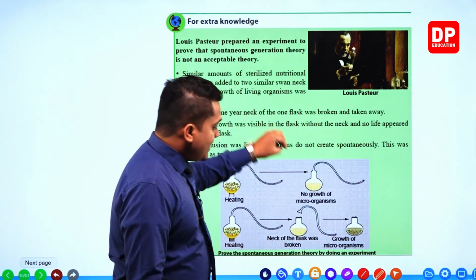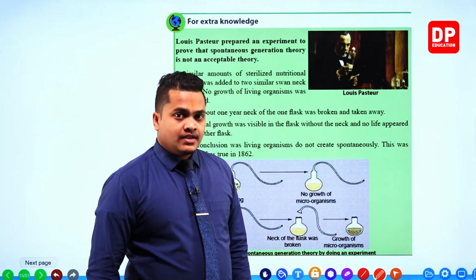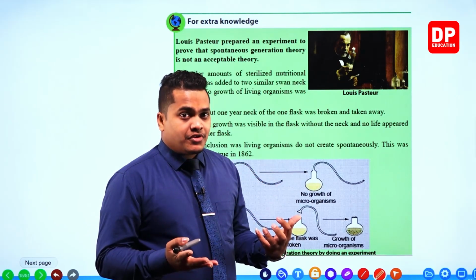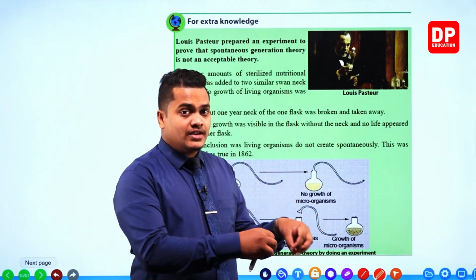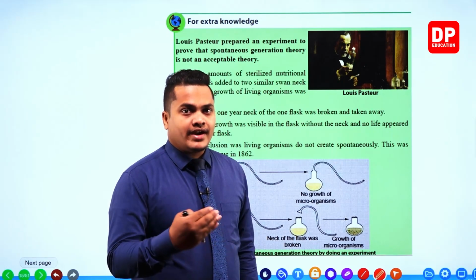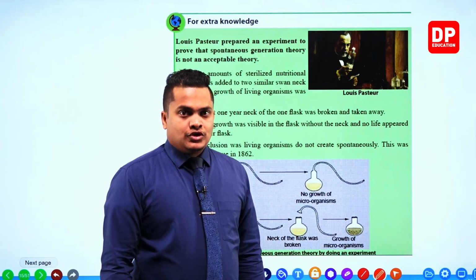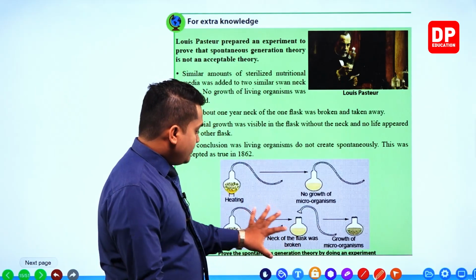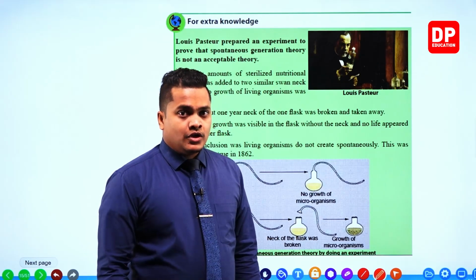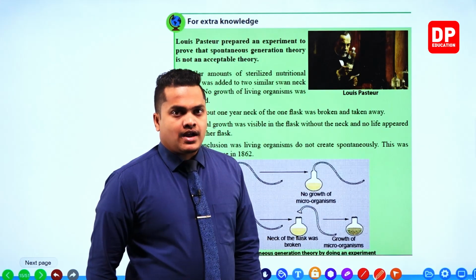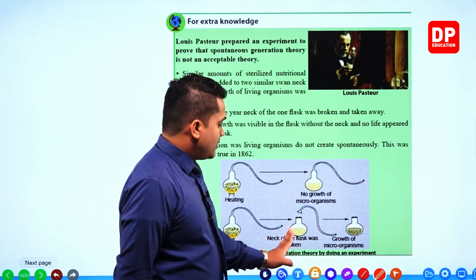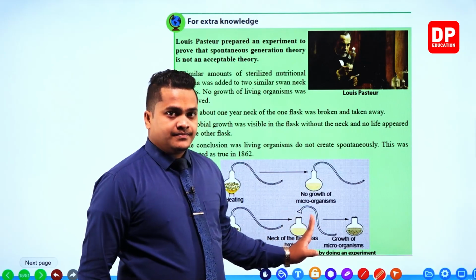Microorganisms can freely enter this system, and without any trouble they can reproduce within the nutritional media, as it has plenty of food and other factors necessary for survival. So they will thrive on this media and reproduce. So now what will happen, my dear children? After some time, you can observe growth of microorganisms within the flask.